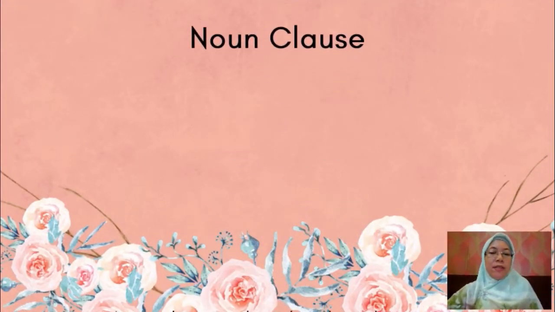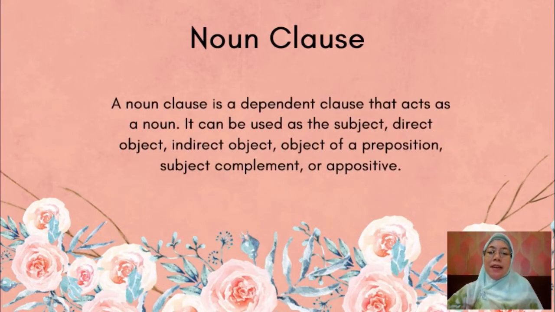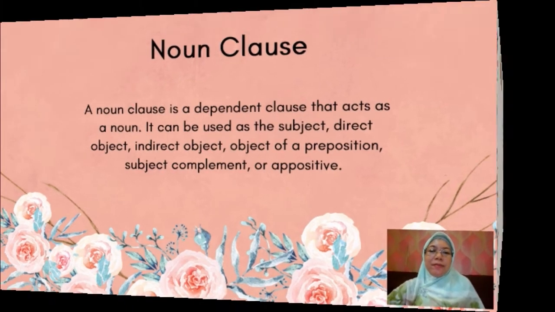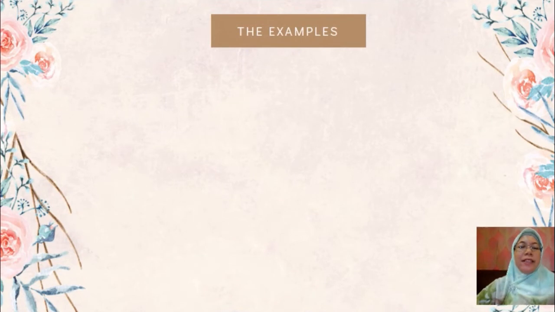What is a noun clause? A noun clause is a dependent clause that acts as a noun. It can be used as the subject, direct object, indirect object, object of preposition, subject complement, and or appositive. Here are the examples.